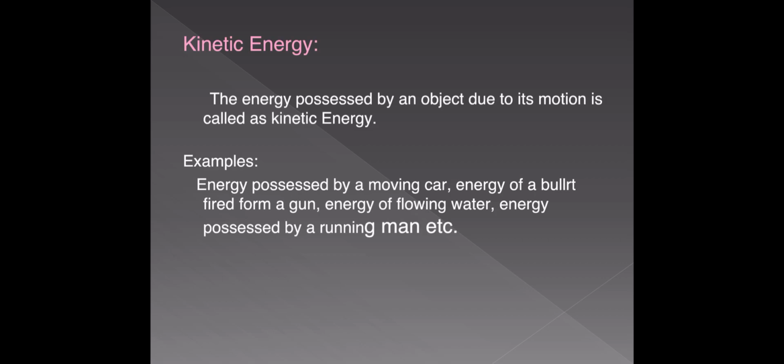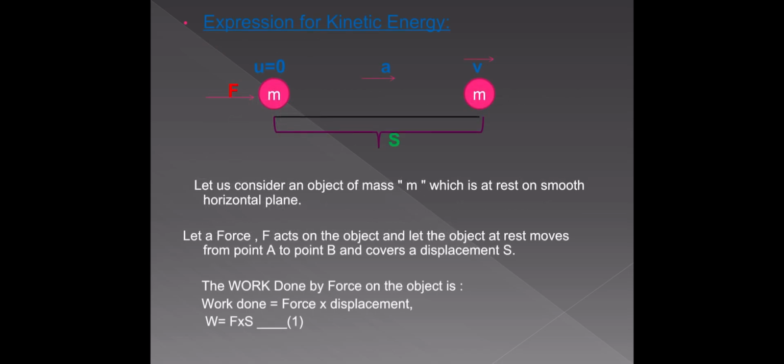Next, let us derive an expression for the kinetic energy. We know that kinetic energy depends upon mass, and the exact relation is kinetic energy is directly proportional to the mass, and it is also directly proportional to the square of the velocity. But till now we did not derive any expression for the kinetic energy. In this session, let us derive that expression for the kinetic energy of a body moving with a velocity v.